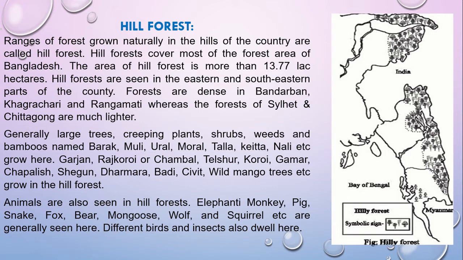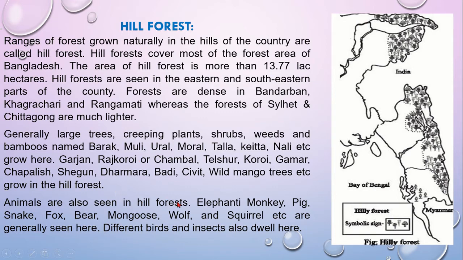Generally large trees, even creeper plants, shrubs, weeds and bamboos named borak, muli, ural, moral, tolla, keita, neli, this type of plant you can find here. Even gorgon, rajkoroi, chambal, telsur koroi, gamar, chapali, shegun, darmara, body, seaweed, wild mango trees are grown in the hilly area as well. Most of the bamboo we can collect is grown in this forest.